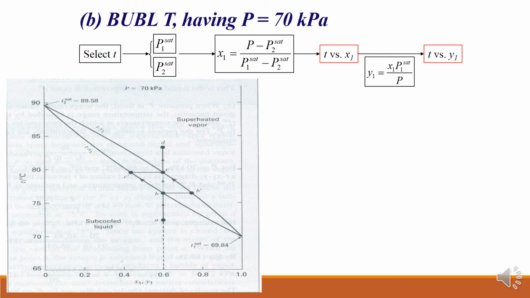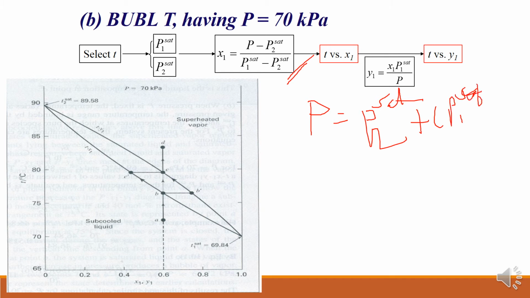And it is quite simple here. This particular equation is derived from your bubble P calculation, because we have the equation P is equal to P2 saturated plus P1 saturated minus P2 saturated into x1.